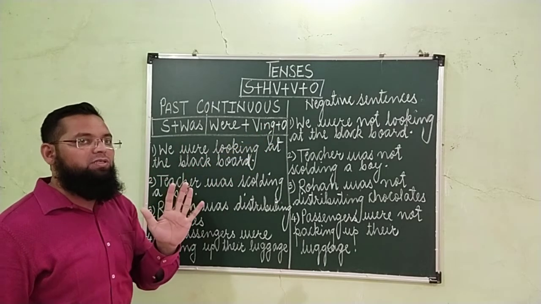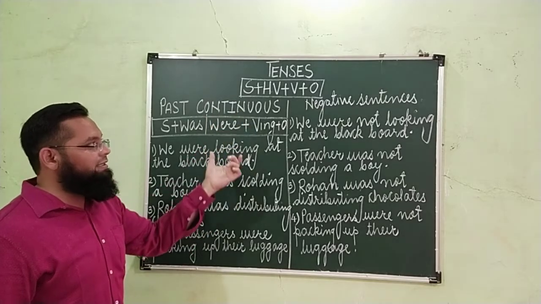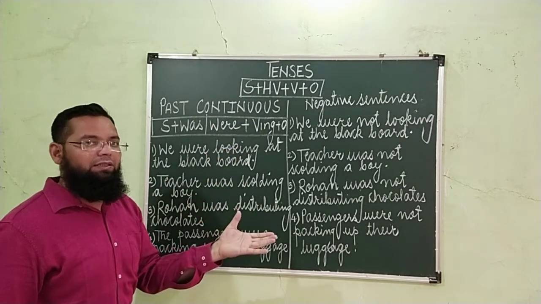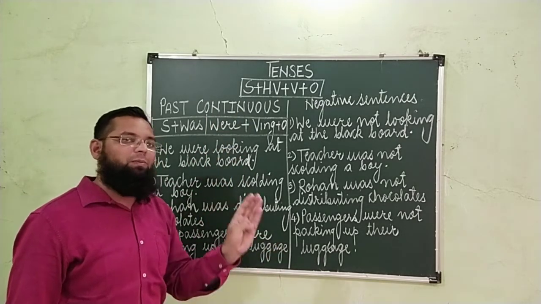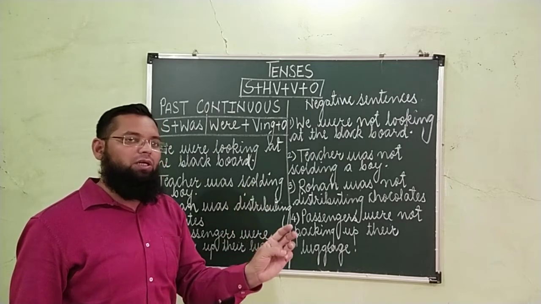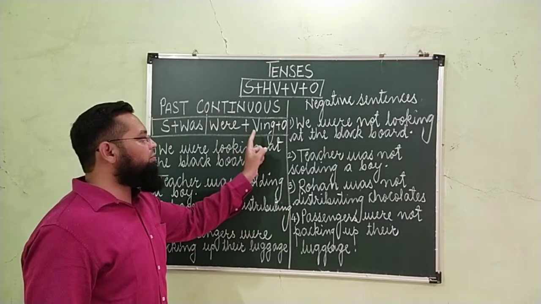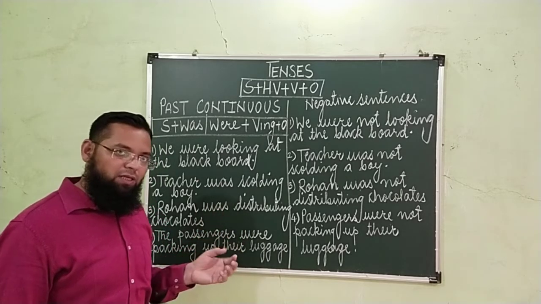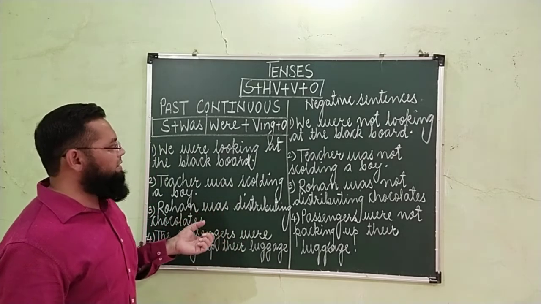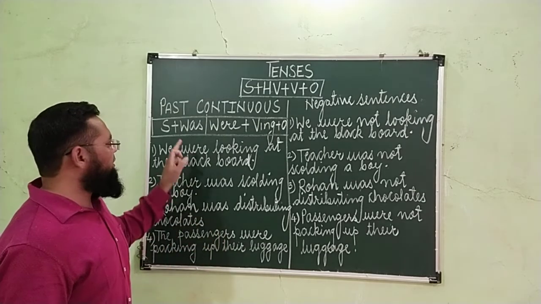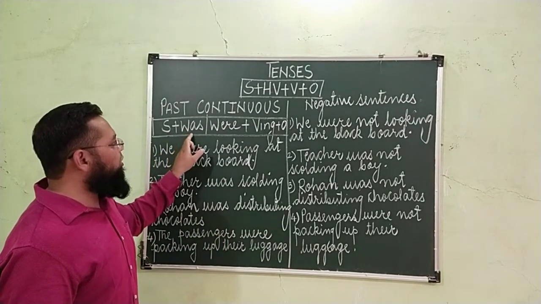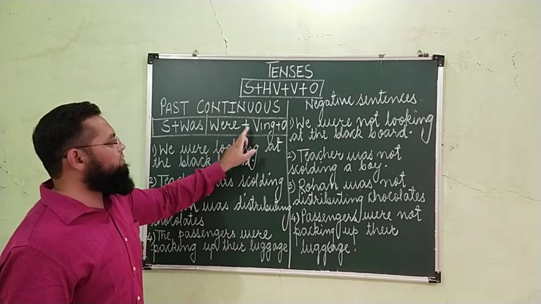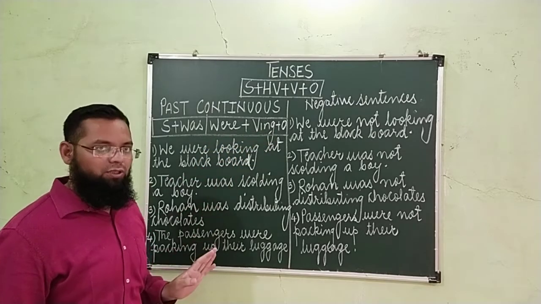The fifth form is ing form. So in continuous tenses, all the three continuous tenses, past continuous, present continuous and future continuous, we will use the verb in ing form. So what is the modified equation for past continuous tense? Past continuous tense की equation क्या बनती है फिर? Subject plus was or were plus verb in ing form plus object.